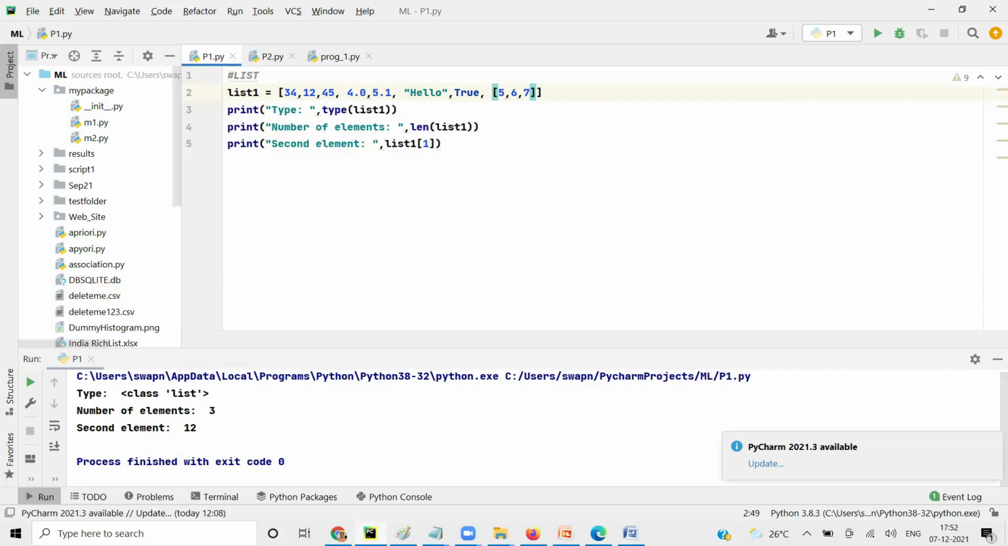Now you tell me, the len of list1 on line number 4, what will be the output? 8, I think. Okay, now see, when you're talking about list1, the whole thing is a list, right? And 5, 6, 7 is a sublist kind of thing. It's not counted separately as part of the main list.